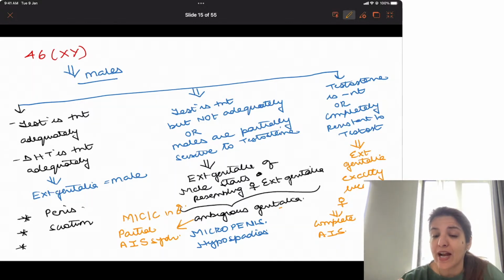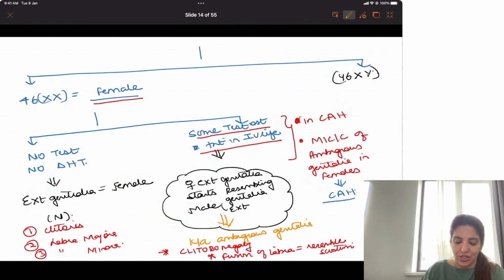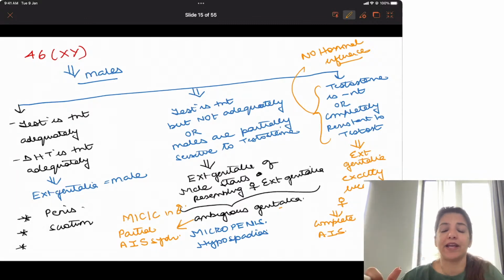But in complete androgen insensitivity syndrome, if there is no testosterone, no dihydrotestosterone, the external genitalia will be exactly female. Same thing happens here. In complete androgen insensitivity syndrome, they are completely insensitive to testosterone and to dihydrotestosterone. So the external genitalia will look exactly like a female.